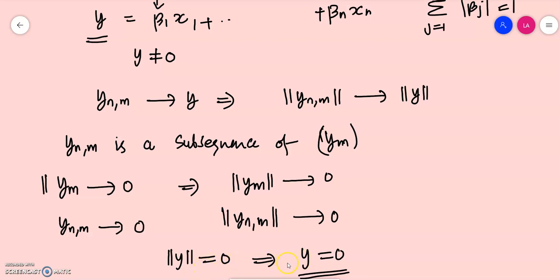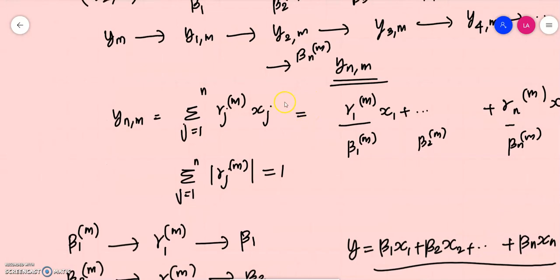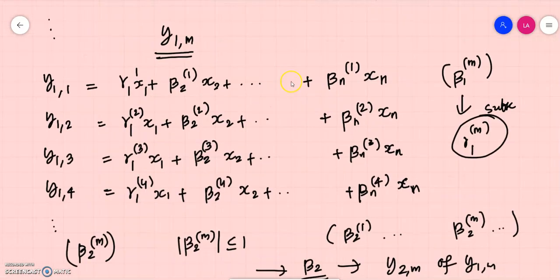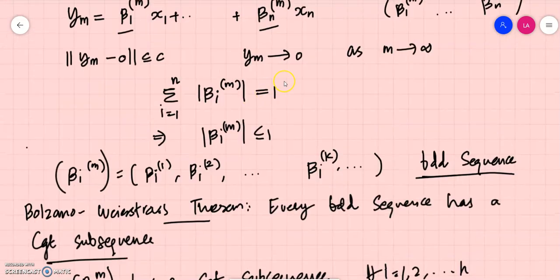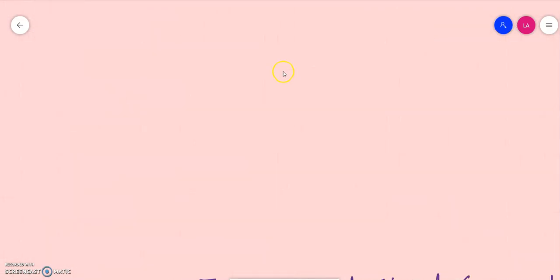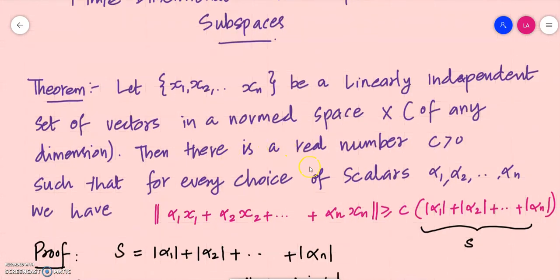Norm y equal to 0 means y equal to 0. From our earlier argument y cannot be equal to 0, but here we have obtained that y is equal to 0. So our assumption should be wrong. Our assumption that the result is not true, that is, that the norm of beta 1 x1 plus, etc., plus beta n xn is less than c, is not true. So it should be greater than or equal to c, from which we can easily understand that this result is true. Okay, thank you.